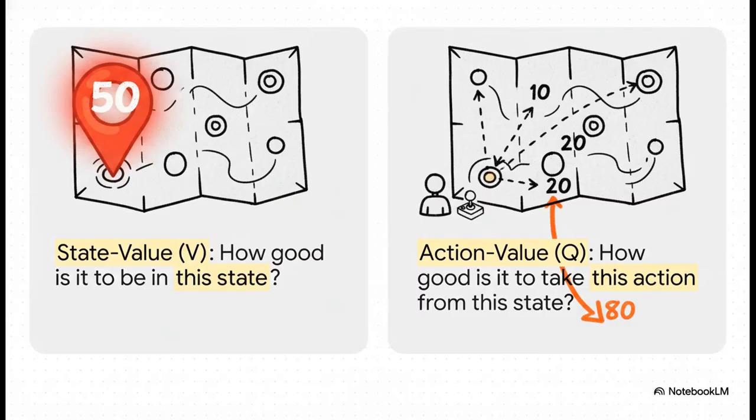Okay, this is a super important distinction for your exam. We have two ways to measure goodness. There's the state value, V of S, which tells you how good it is to be in a certain place.